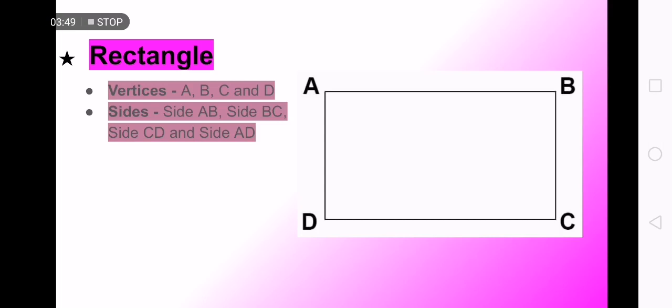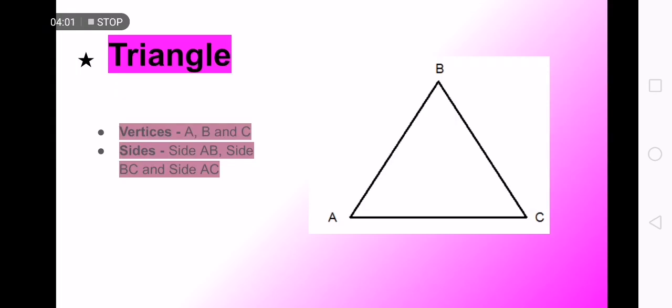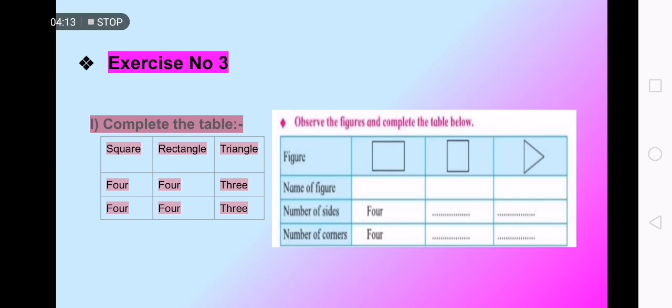Rectangular: vertex A, B, C and D. Side AB, side BC, side CD and side AD. Triangular: vertex A, B and C. Side AB, side BC and side AC. I have not shown circle because there is no vertex and no side in it.